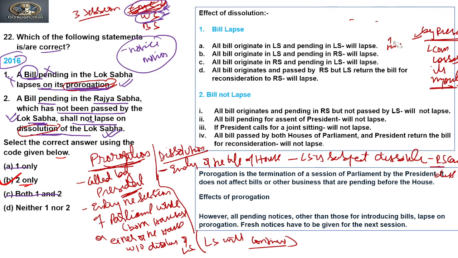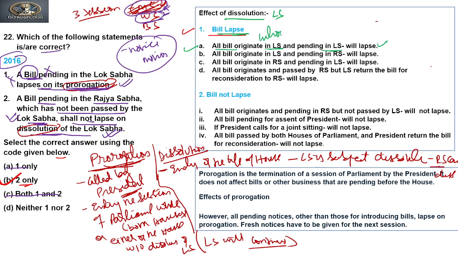Now we have an explanation related to the effect of dissolution on bills. There are two types of effect of dissolution on bills. The first is when the bill will lapse after dissolution of a Lok Sabha. There are 4 conditions when the bill will lapse. The first is all bills originating in the Lok Sabha and pending in the Lok Sabha will lapse. It means the bill introduced in the Lok Sabha and still in the Lok Sabha will lapse.